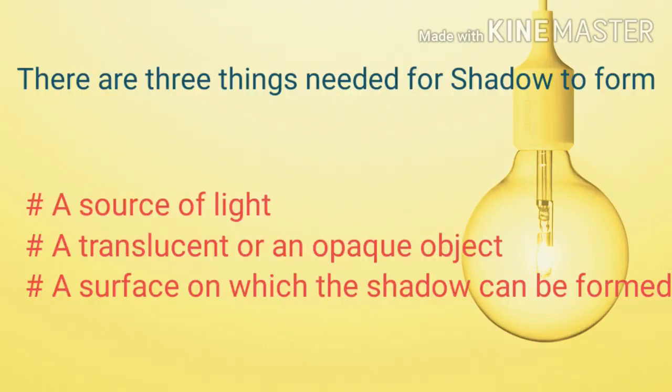There are three things needed for a shadow to form. First one is a source of light. Second one is a translucent or an opaque object. And third one, a surface on which the shadow can be formed. For formation of a shadow, a source of light is needed, then a translucent or opaque object is needed, and a surface on which a shadow can be formed, that is also needed.